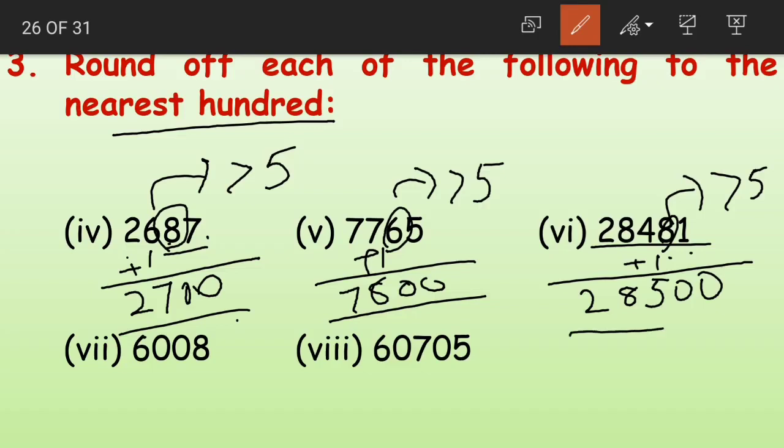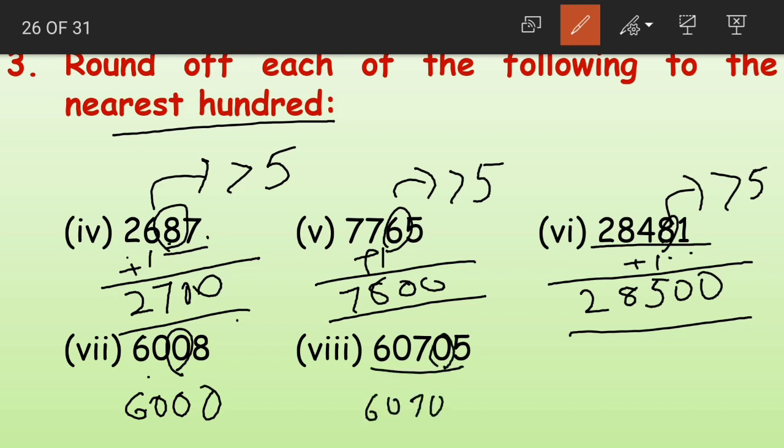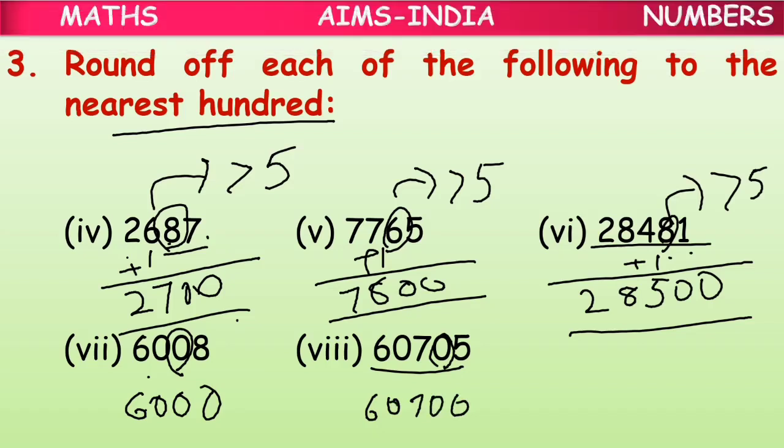Now this here becomes 6,000 because here we are having 0, so the numbers remain unchanged. Again here also we are having 0 which is less than 5. So the rounded off number becomes 60,700. Is this clear, students? I hope you all got the correct answers.